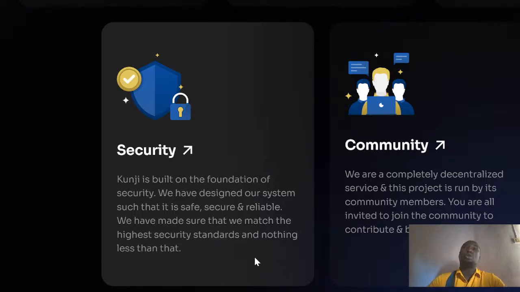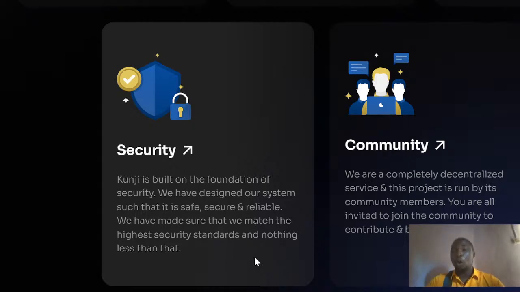You are able to keep your funds, and your funds are secured wherever you are keeping them, which is one point that we need to take note of when talking about the ecosystem and the market space. We have designed a system that is safe, secure, and reliable. We have made sure that we match the highest security standard and nothing less.